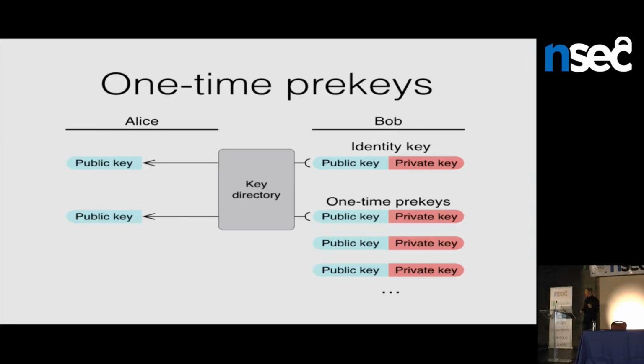Then when Alice wants to send him a message, she fetches one of those pre-keys and encrypts the message so that it can only be decrypted by Bob, who knows his long-term private key and his pre-key private key. And then when Bob decrypts the message, he can delete that pre-key private key right away, thus making the message undecryptable if he gets compromised. So that gives very good forward security because he's deleting a key the message was encrypted under immediately upon receiving that message.